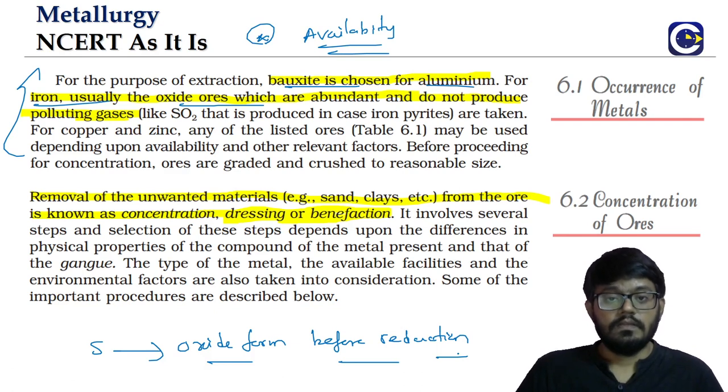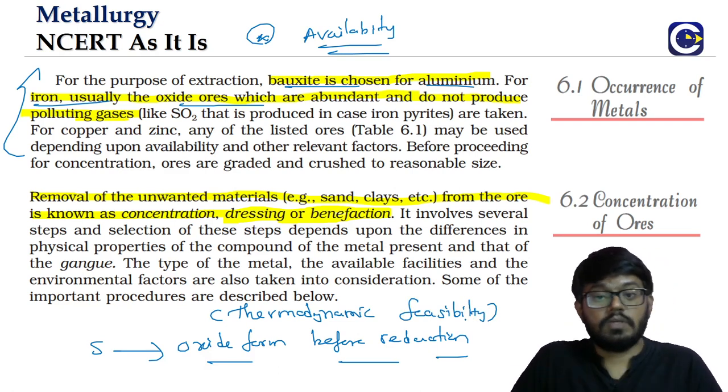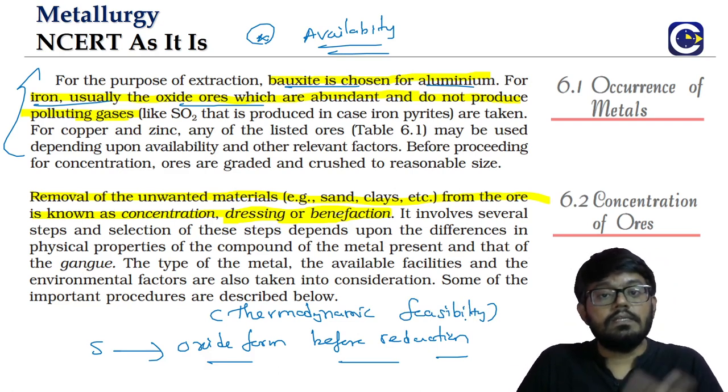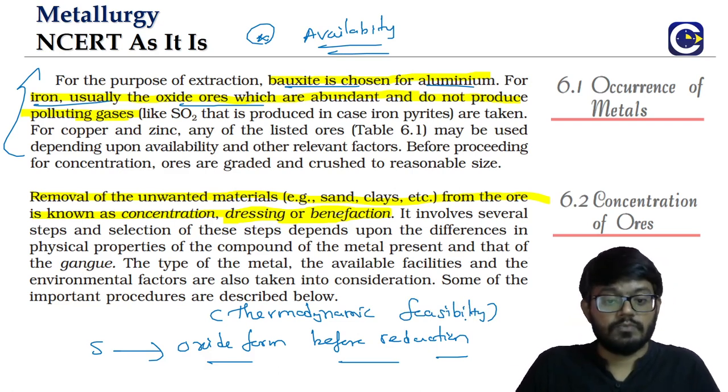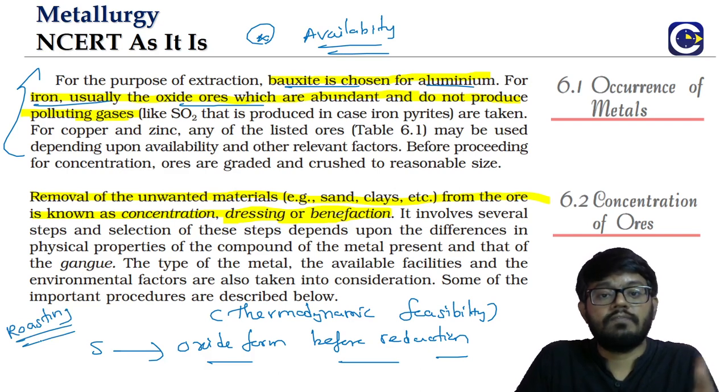Okay, the reason will be based on the thermodynamic feasibility of the reduction process. It is easy to reduce the oxide form than the sulfide form. So we will have a process called roasting, in which we will be able to convert the sulfide form into oxide form.